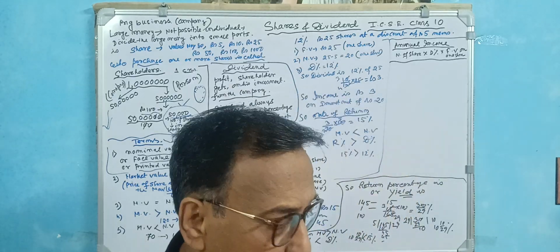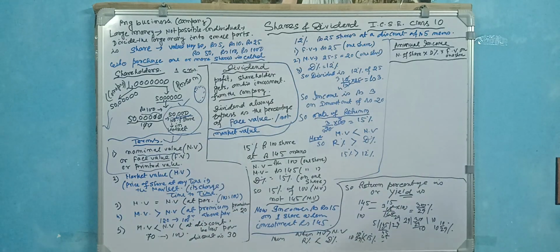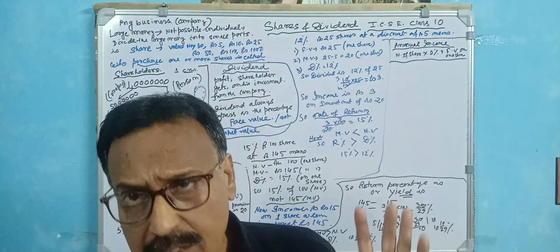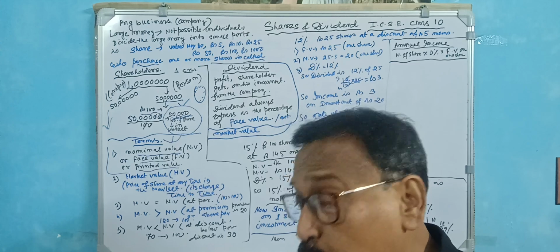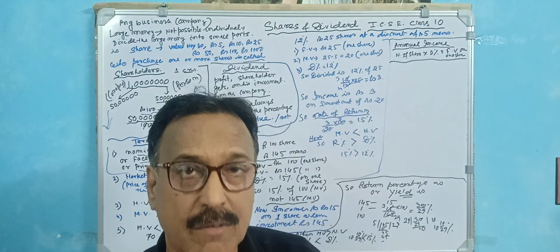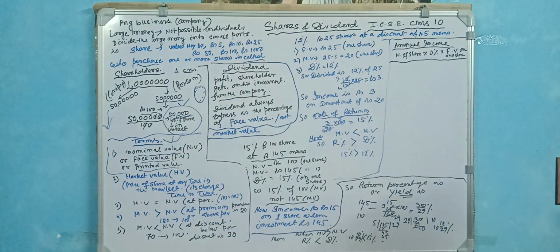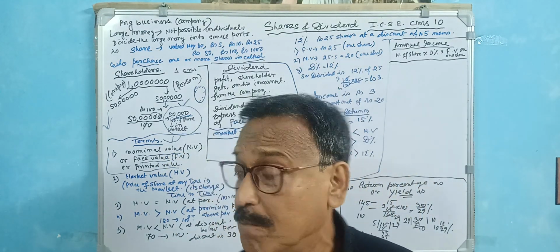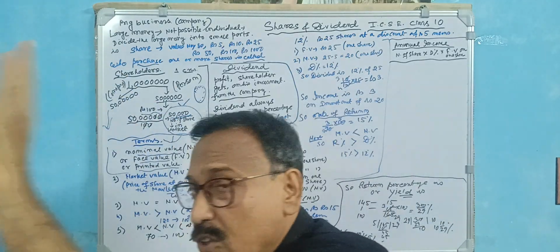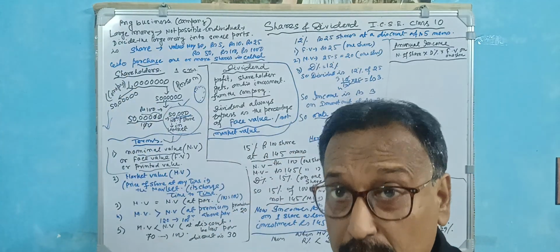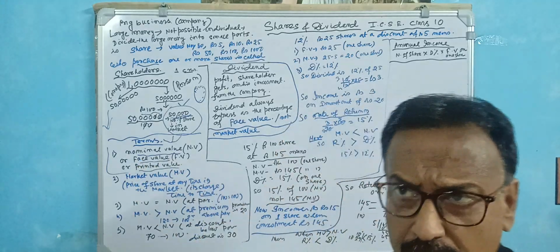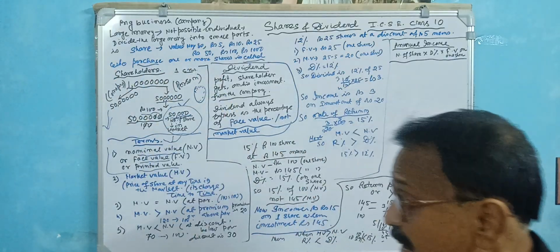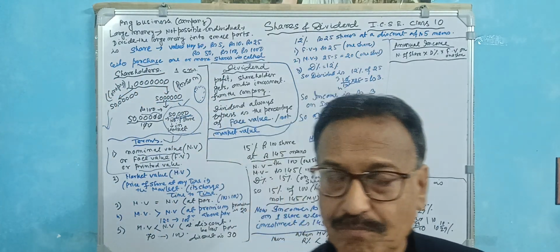In the case of GP, in the case of AP, I repeatedly say you just remember the formula. But here in the case of shares and dividend, there is a formula in the books, but you cannot go through the formula. You just create a concept, create your intelligence, and apply the intelligence here. No problem at all. Very interesting thing. Now in the market, first you introduce it, so this value, this price is called the nominal value. The nominal value, the first value of the share, is also called the face value or printed value. Now it is coming to the market.